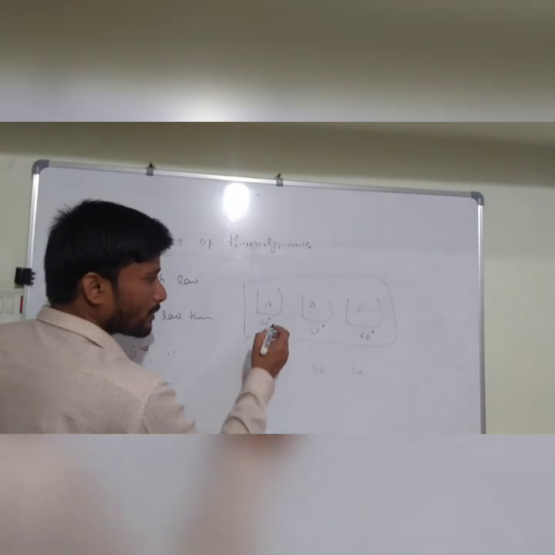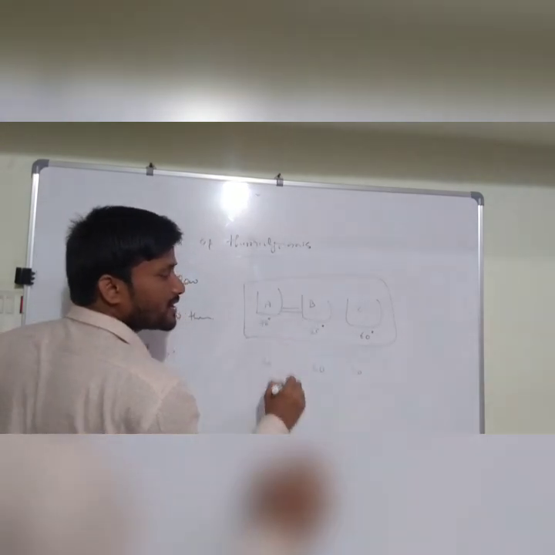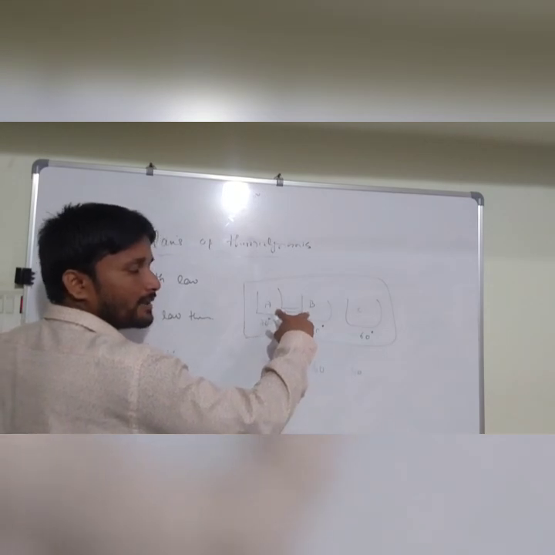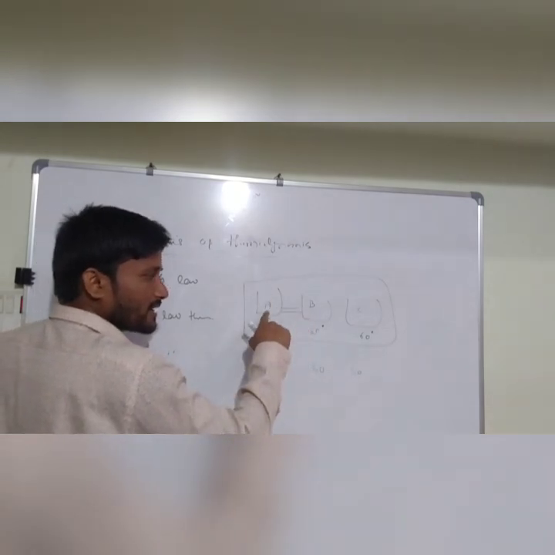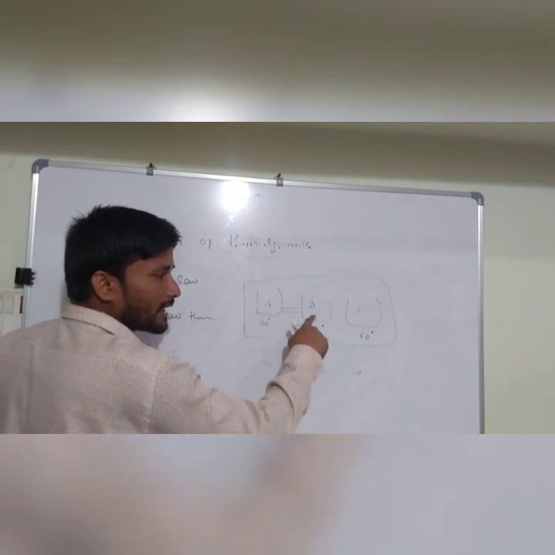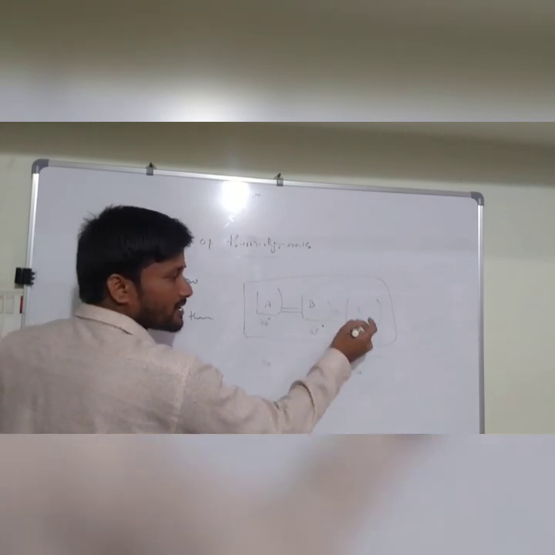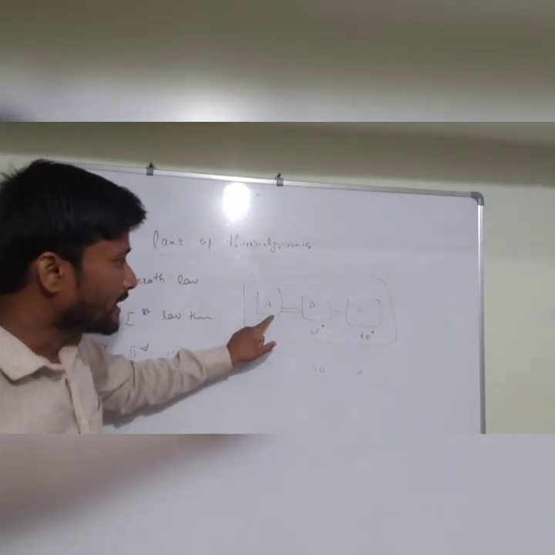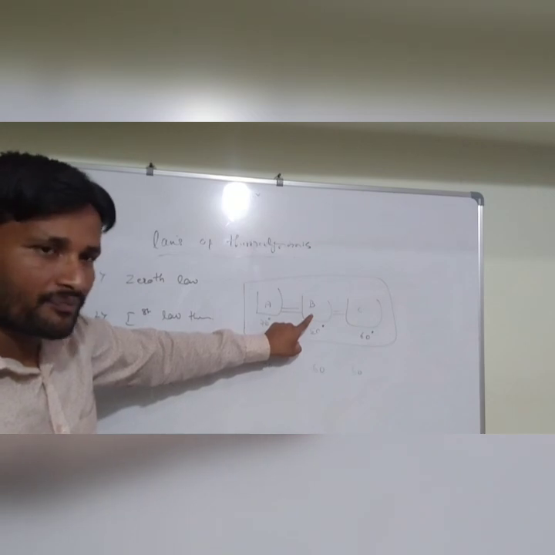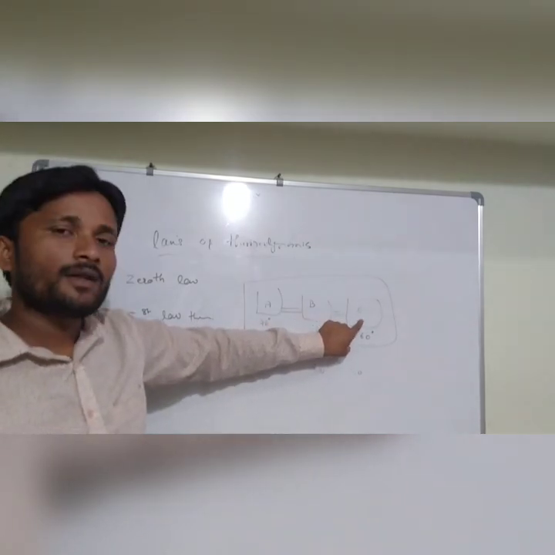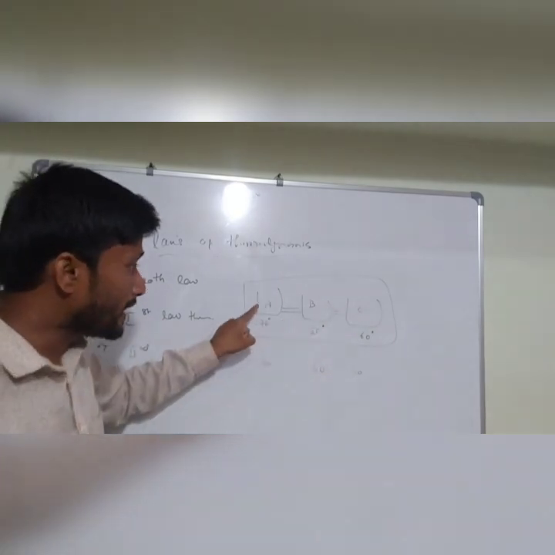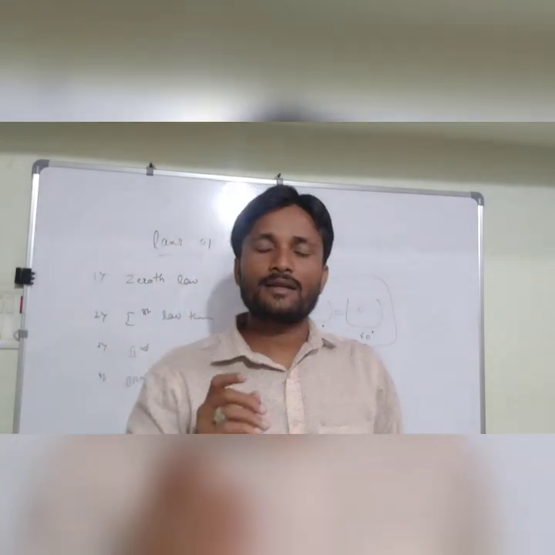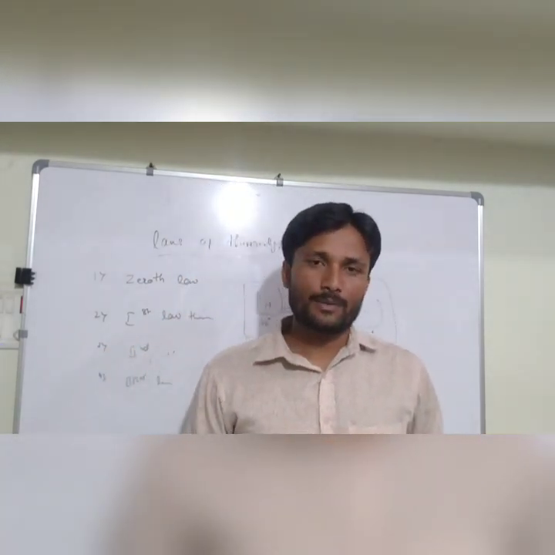That means what happened, body A will supply its heat energy to body B. Now you are observing they are in thermal equilibrium with each other. Temperature is constant in cup A and cup B, and cup C also is at 60, so that is remaining constant. That means body A is in thermal equilibrium with body B, body B is in thermal equilibrium with body C, then body A and body C are in thermal equilibrium with each other. That says zeroth law of thermodynamics.